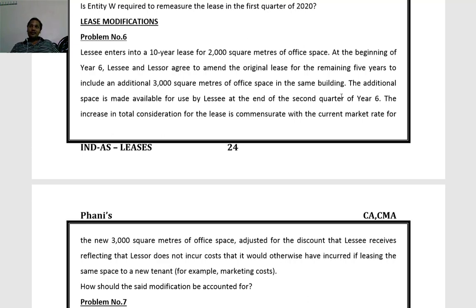Whenever there is an increase in scope, the immediate point to check is whether a commensurate increase in consideration is there or not. If both these conditions are fulfilled, then it has to be considered as a separate lease.